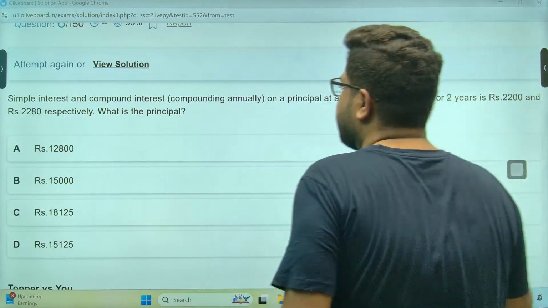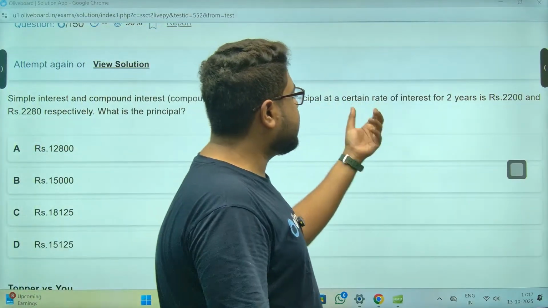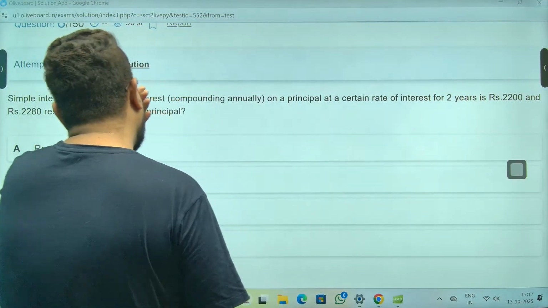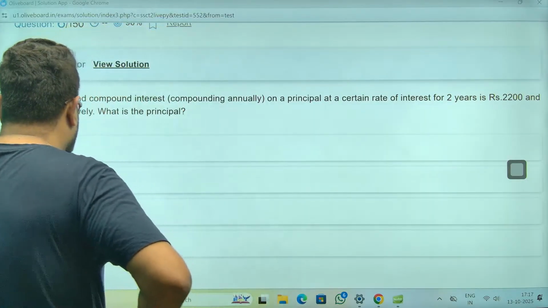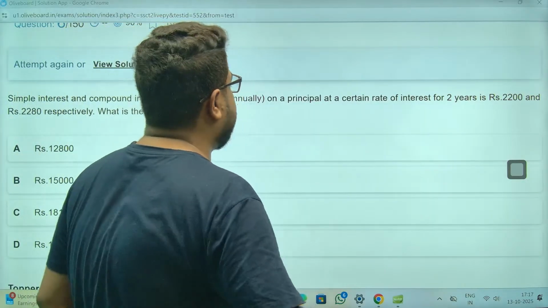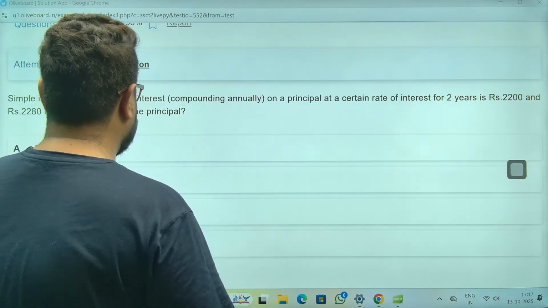Next one, sir. Simple interest and compound interest on a principal at a certain rate of interest for 2 years are this and this. What is the principal? Okay, sir. Now, there are a couple of ways I can see.